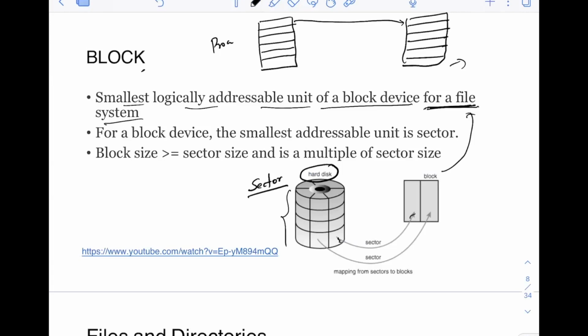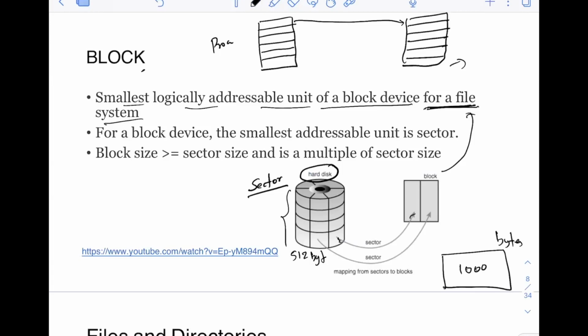Of course the operating system will tell it to write. Take an example: you have a file of, let's say, 1000 bytes, and let's say each of these sectors is 512 bytes, and the block size is also 512 bytes here. For storing this file of 1000 bytes, you need at least two sectors or two blocks, right?